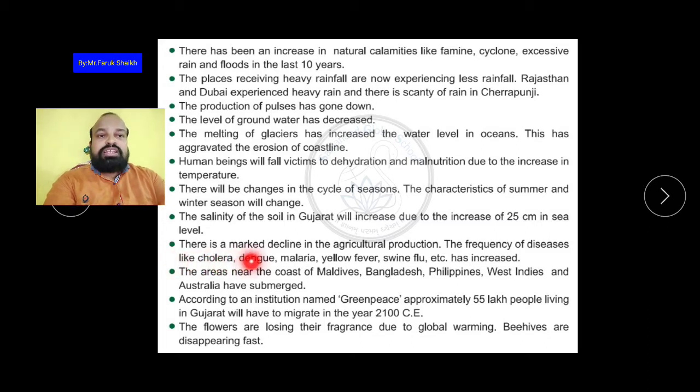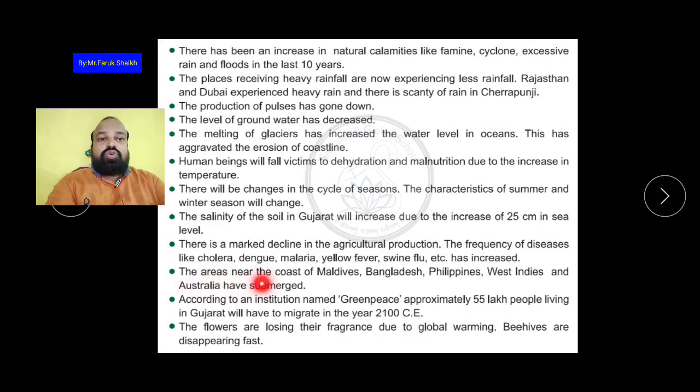There is a marked decline in agricultural production. The frequency of diseases like cholera, dengue, malaria, yellow fever, swine flu and other different diseases has increased. Yellow fever, typhoid. Now corona has spread due to a virus. So because of this, agricultural production will decline and the frequency of diseases like cholera will increase.